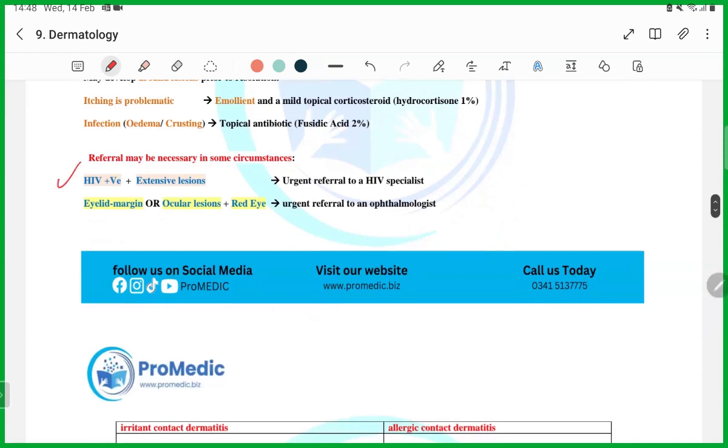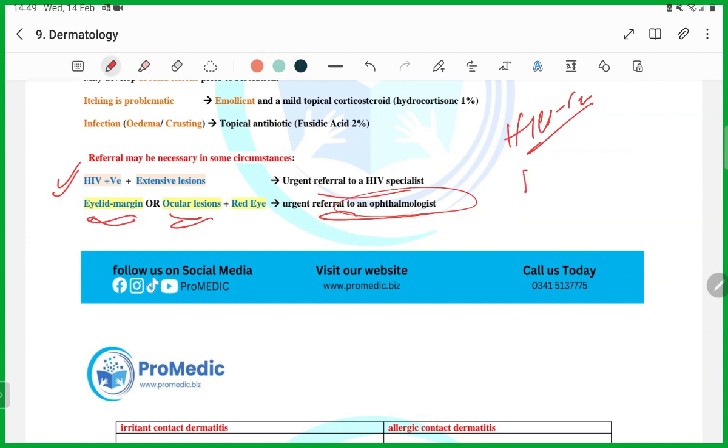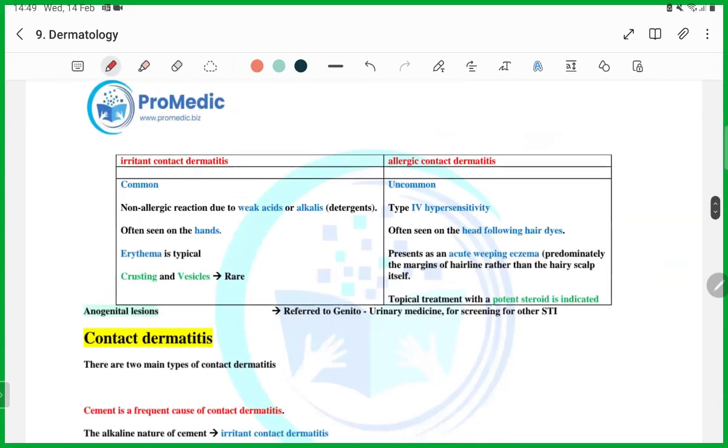If this is with HIV, of course you have to refer the patient to the HIV specialist. If it is on the eyelid margin or with ocular red eye, refer to the ophthalmologist. This is how the question statement will change. If it is a rash on any other part of the body, no problem. But if the rash is in an HIV positive patient, or if it is mentioned that the rash is on the eyelid margin with a red eye, the treatment will change. You will not say observation, you will say refer to the ophthalmologist. Is that clear? Yes, sir.